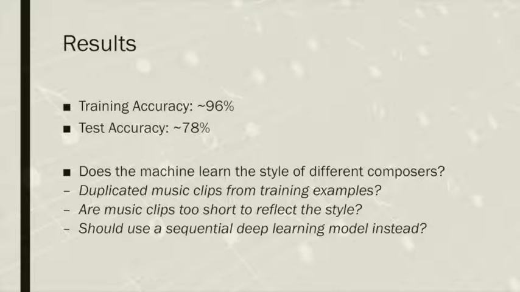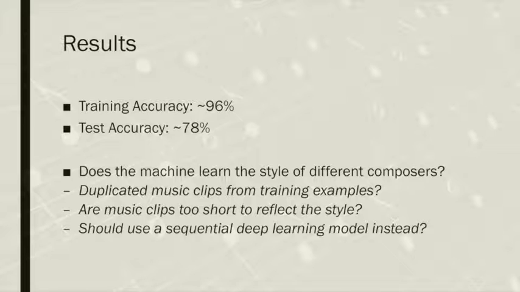The imperfection may be explained. First, as we set the hopping size to be 2 beats, there are some duplicated music clips from our training examples. So that may cause our training accuracy to be much higher. Second, since we are using 8 beats as a music clip, our examples may be too short to reflect the style of the whole song.